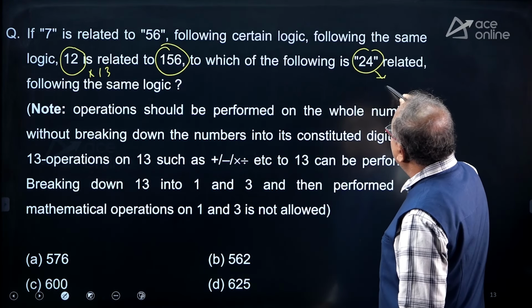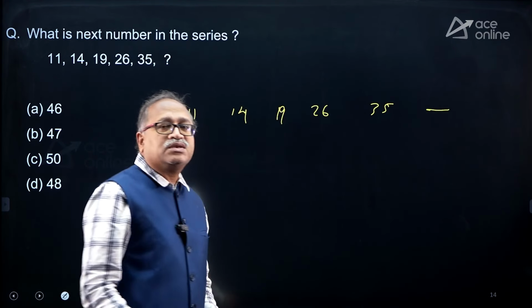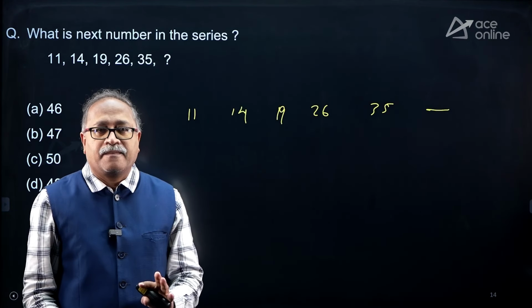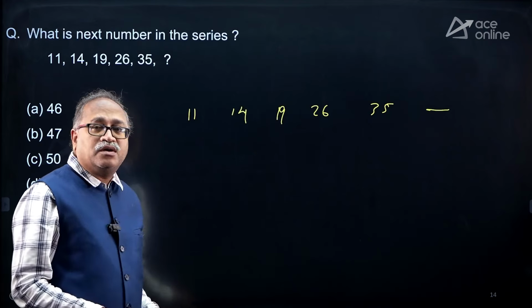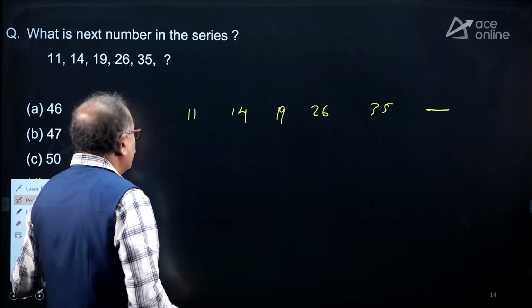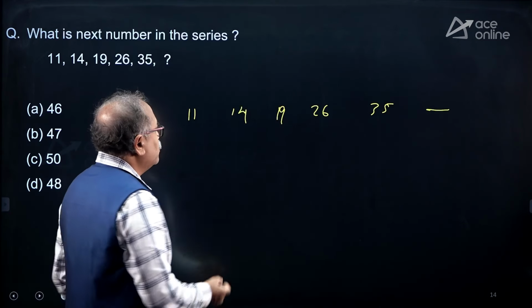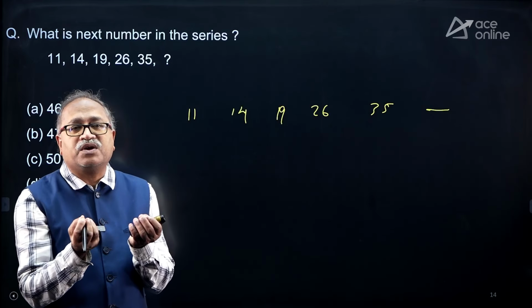Done. So, let's move on to the next question, and I see that this is a number series. Let me write down the number series: 11, 14, 19, 26 and 35. What should be the next number? I will say it is the easiest question. You can't form an easier question than this. Why? Because the difference is so low and the numbers are also so small.